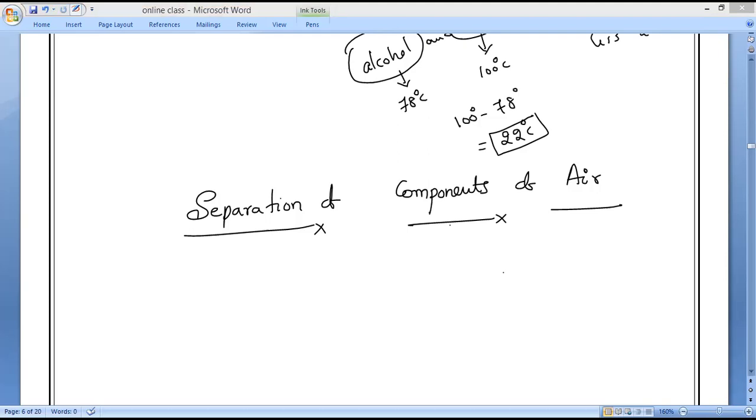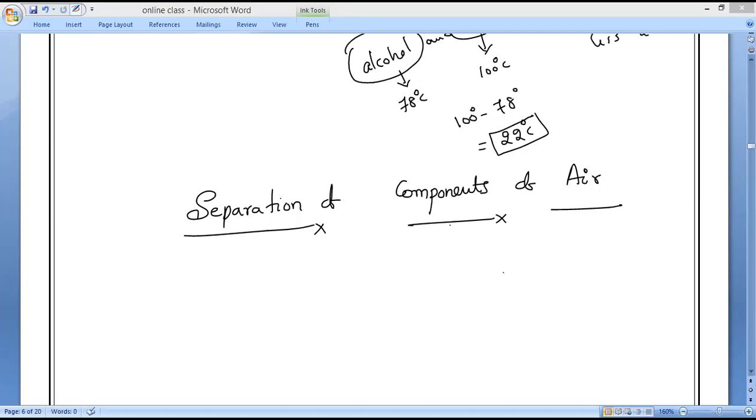Now, if you take the boiling points and the percentage in which they are present, what is the percentage of nitrogen in air? 78%. Oxygen 21%. So the gases of air are nitrogen, oxygen, argon, carbon dioxide, helium, neon, krypton, xenon.